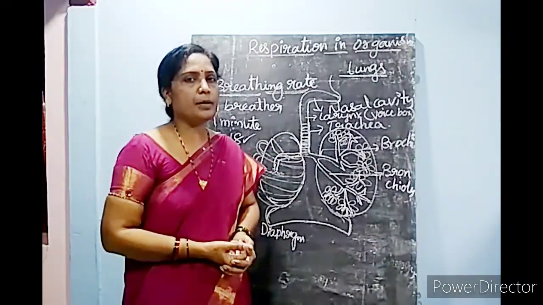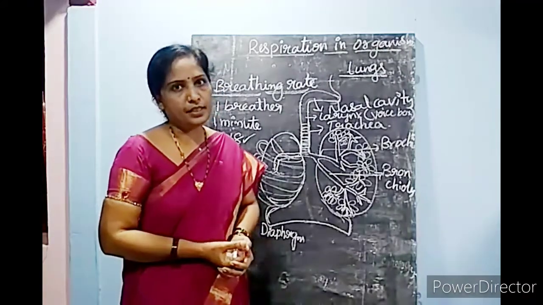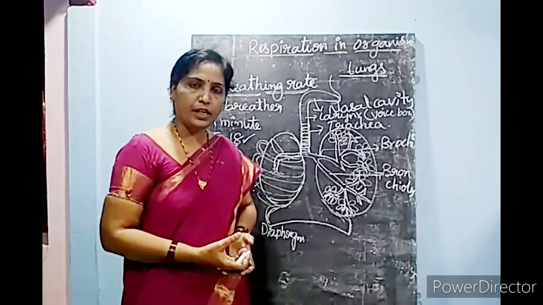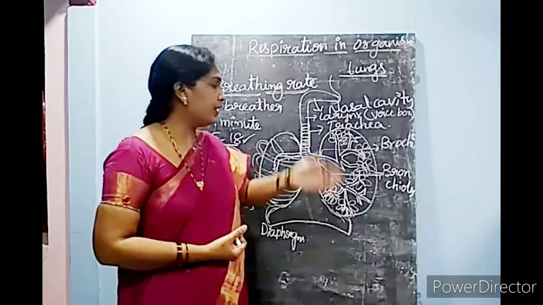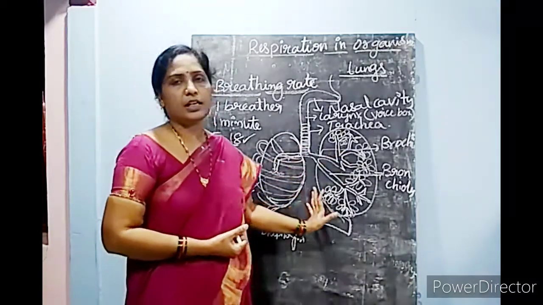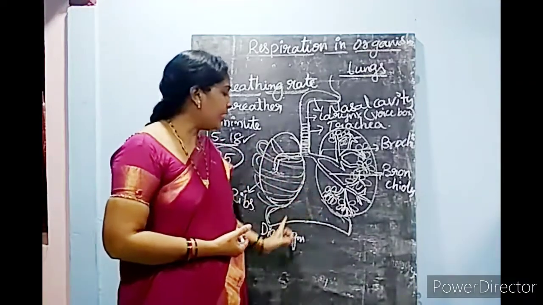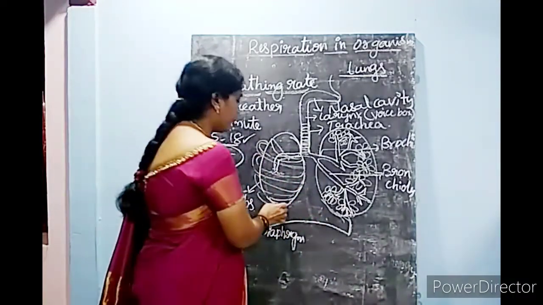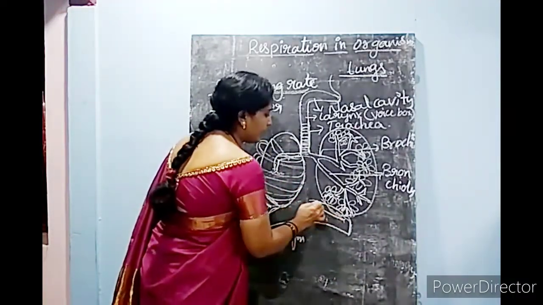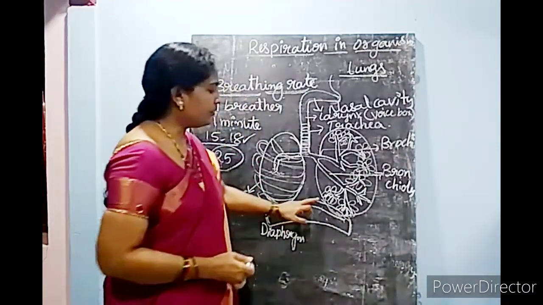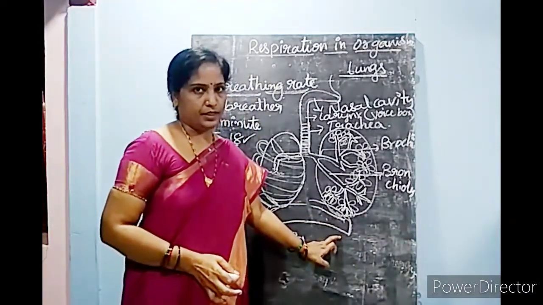Like when you see your brain, it is protected by the skull because they are so delicate and very important organs. In the same way, here your lungs are also getting protection by the ribs. And below, two floating ribs, floating bones will be. Below that, the diaphragm is present.